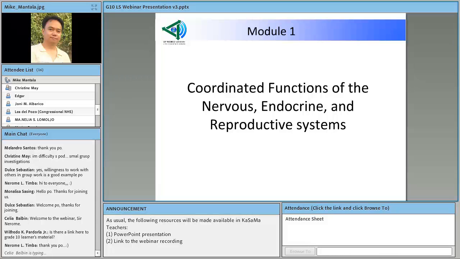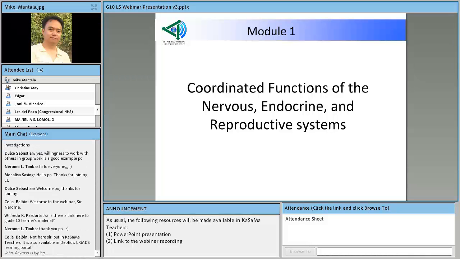Note also that this topic takes off from the other topics in parts and functions strand, okay, taken up in the previous grade levels. As pointed out earlier by Ma'am Dulce, I think it is wise that when you get to teach this part of Unit 3, you also hark back, or you also go back to previous lessons on this strand, on parts and functions that our students have taken up in the lower grade level, so you would know where they're coming from. Okay?